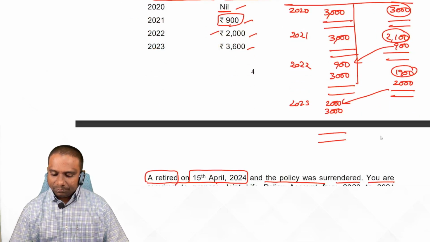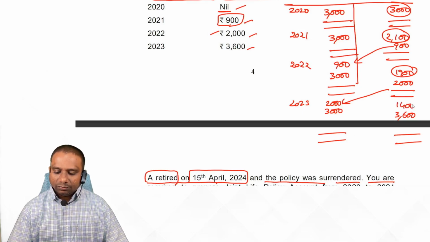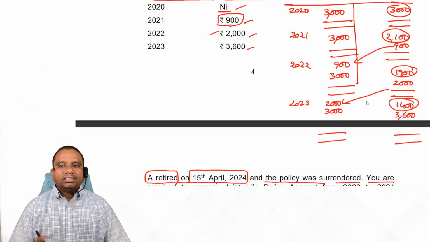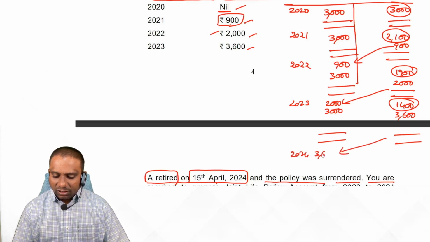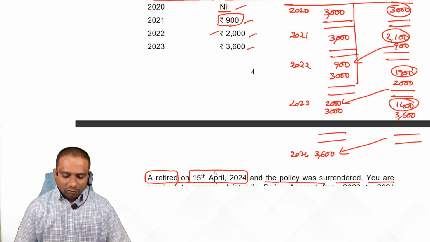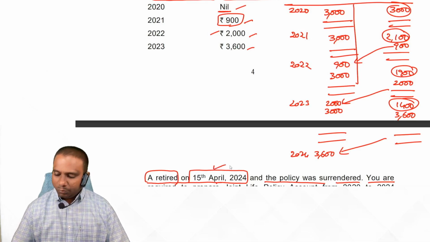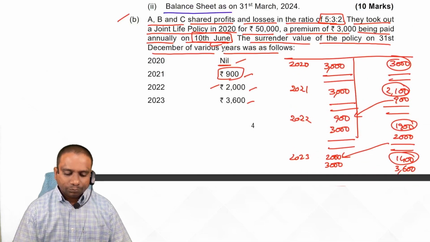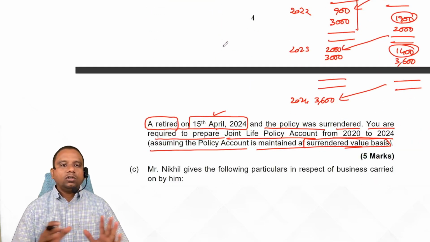Okay. Surrender value is how much? 3600. What is the loss here? 1400. Yes or no, students? Yeah. So for the year 2024, what is the surrender value here? 3600. Now A retired on 15th April. That means you need not pay any premium in the year 2024, because the premium due date is 10th June, but he retired on 15th April. So in 2024, you need not pay anything.